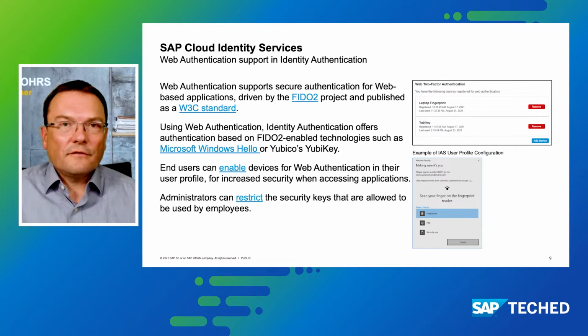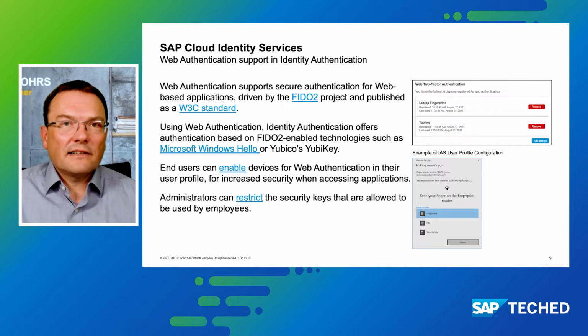And I've also configured a security key, namely the YubiKey from Yubico. And I can then choose which one to use as a second factor during authentication. Of course, administrators also have the option to manage this. So they could also decide that only certain factors, certain technologies, are allowed here, depending on what kind of policies are in place at your company.